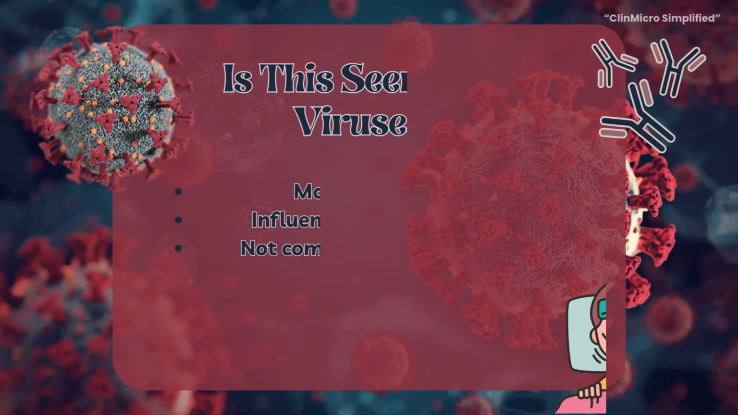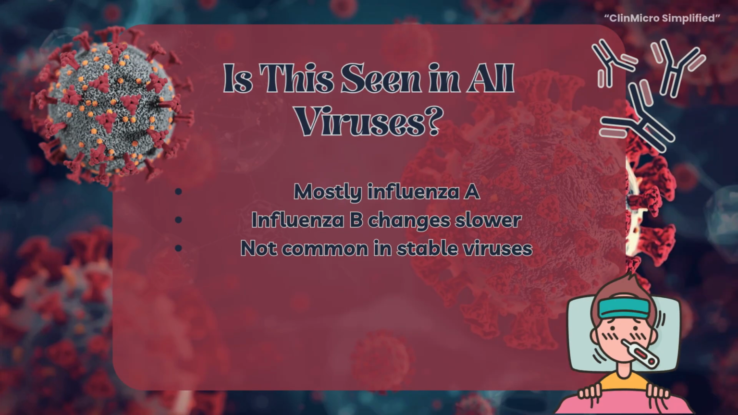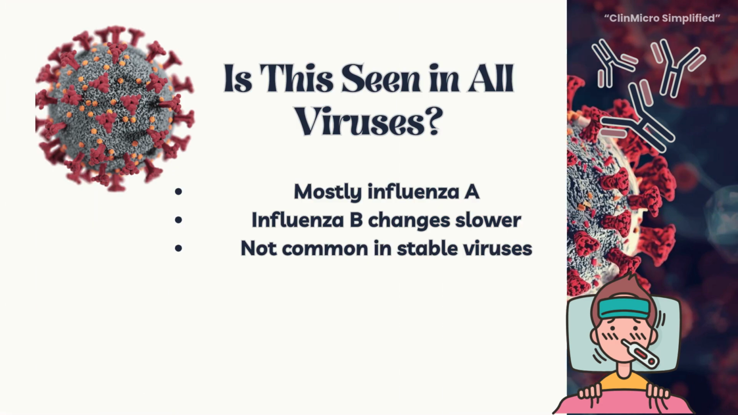This yearly change is most prominent in influenza A viruses. Influenza B also mutates, but more slowly. Many other viruses are genetically stable, which is why their vaccines last for years or even a lifetime.